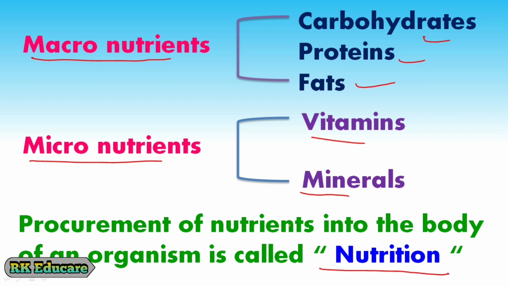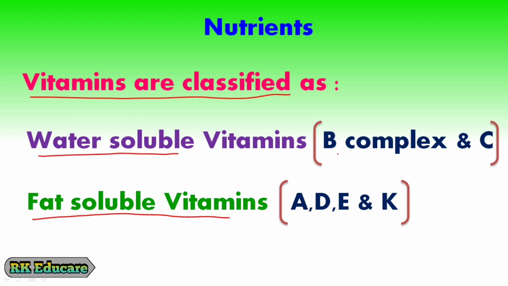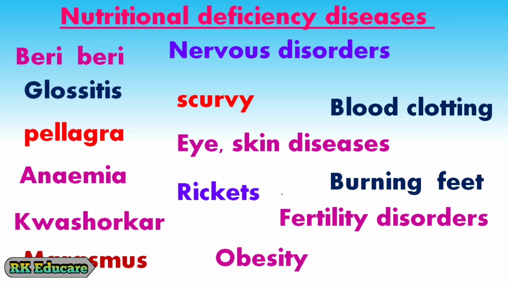Vitamins are micronutrients, as we already discussed. These are also classified into two different groups. Vitamins are classified as water soluble vitamins and fat soluble vitamins. B complex and C vitamins are called water soluble vitamins. Vitamins A, D, E and K are called fat soluble vitamins. A balanced diet is also called wholesome food. Milk is known to be a wholesome food.